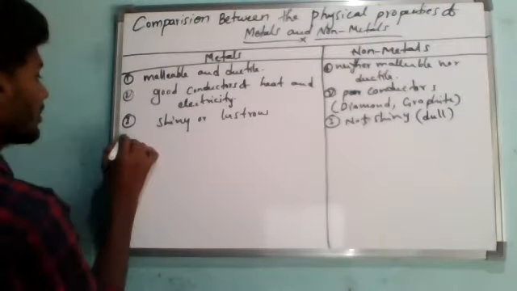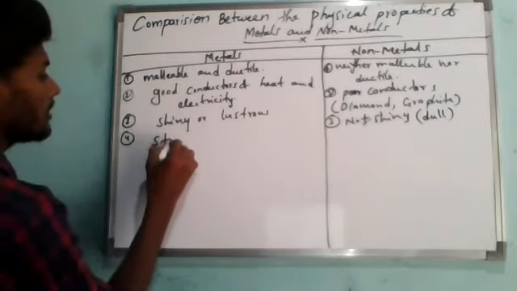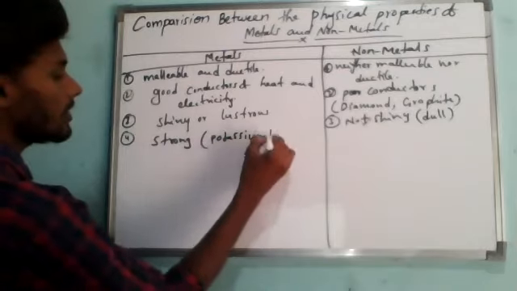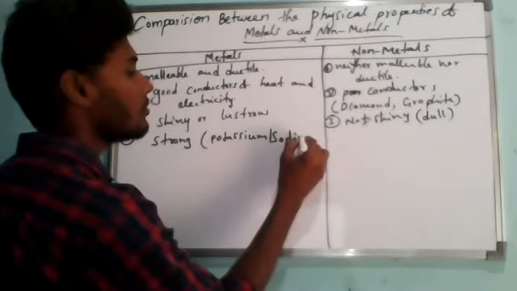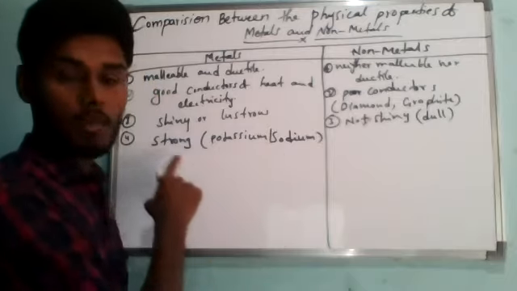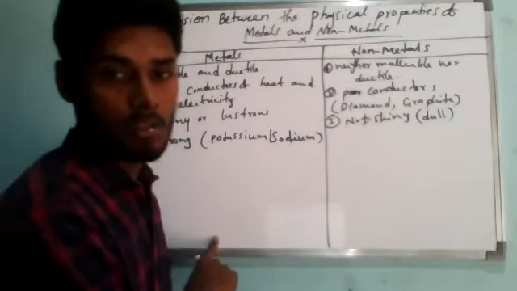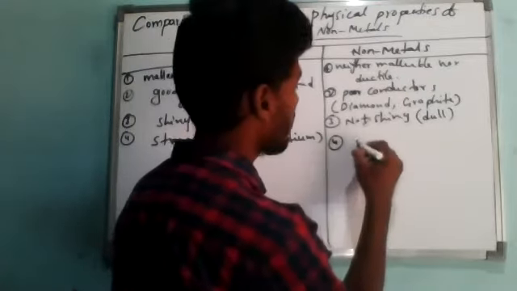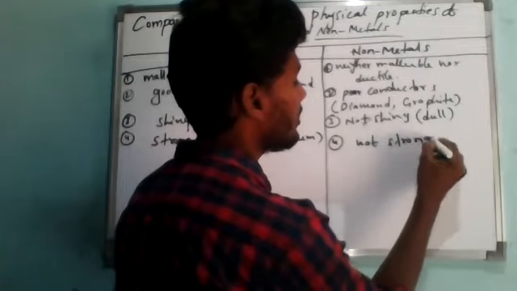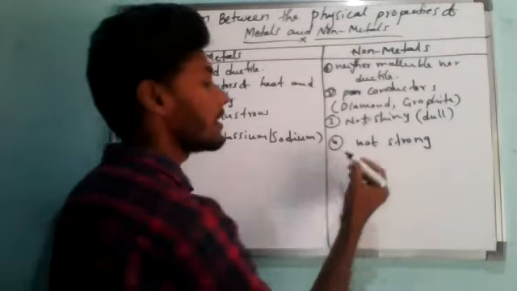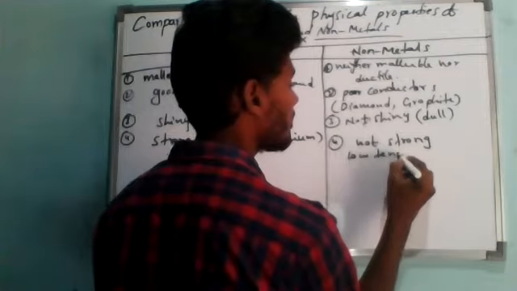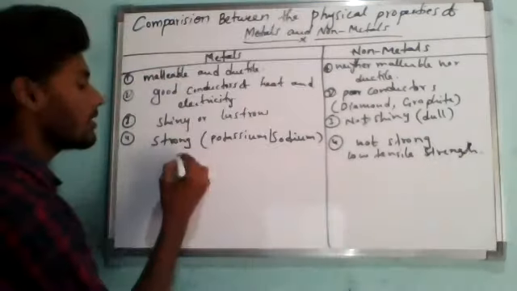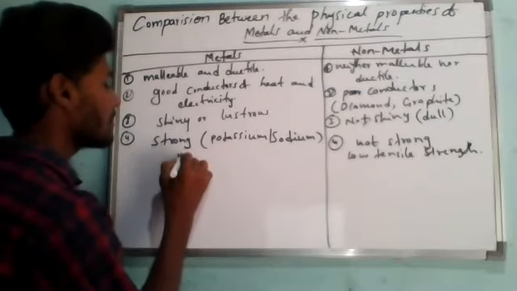If you take the next one, metals are very strong in nature, except potassium and sodium. These are the two metals which are weak in nature. Remaining all are very strong metals. Non-metals are not strong. They are weak in nature, except one case, that is diamond. So they have a low tensile strength, and here the metals have a very high tensile strength.